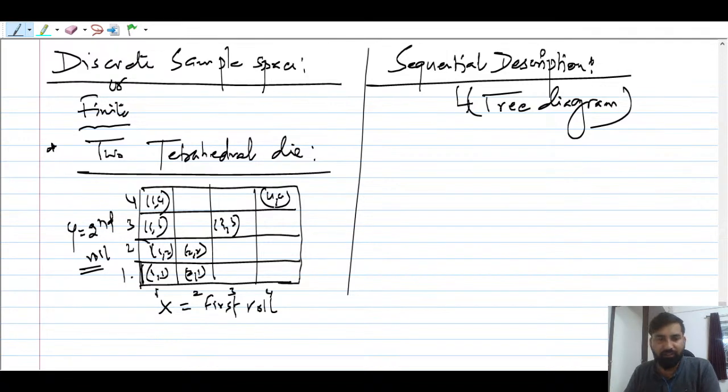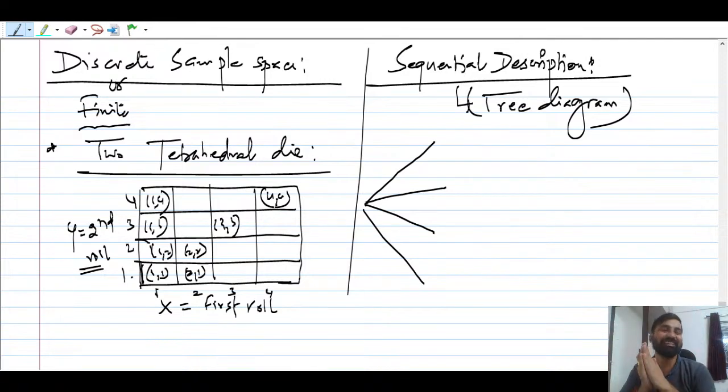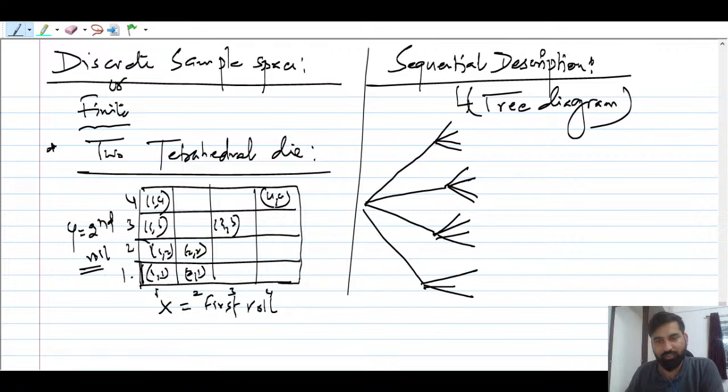So what you can do here is, suppose you have got 2 tetrahedral dice. First of all, we are going to roll a die, right? So there are 4 outcomes. You can say 1, 2, 3, and 4. This is the first stage that I have performed, the rolling. Now again we have to roll the die because there are 2 dice. So this will again give you how many outcomes? 4. So you can say that this is going to be 1, 2, 3, 4.